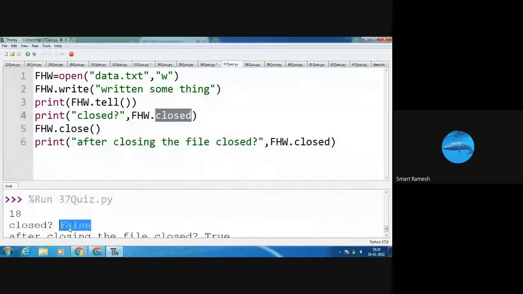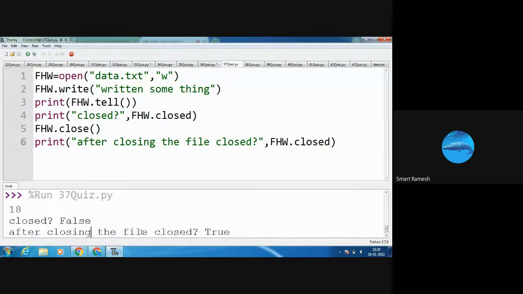Next, I am going to close the file. Here fhw, that is the file name, dot close function. Close function means we have closed the file. After closing the file, this time whether the file is closed, yes, it is true. See in the output screen, true is printed.